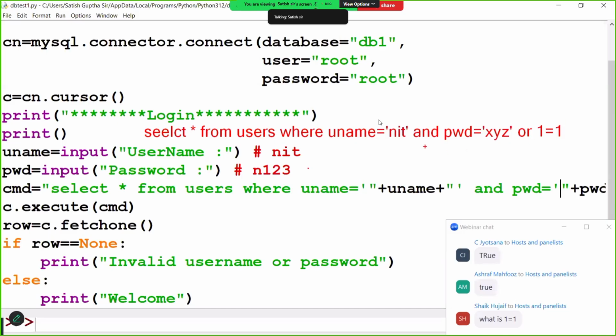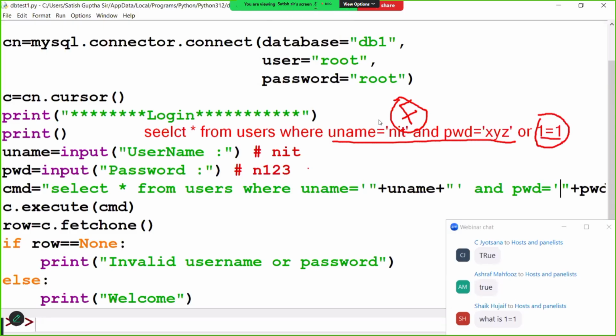So 1 equal to 1. It means this condition is false, even though this condition is false, it will check this one. Is 1 equal to 1? Yes. Then what will happen? It will retrieve all the details from users, right? Yes.